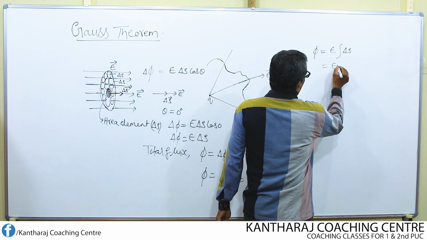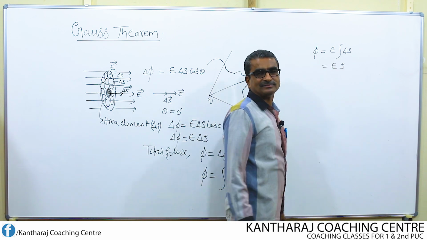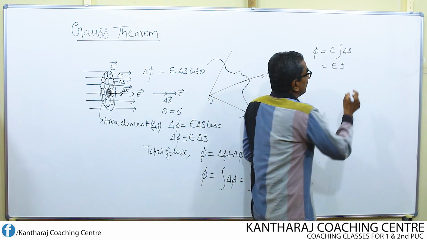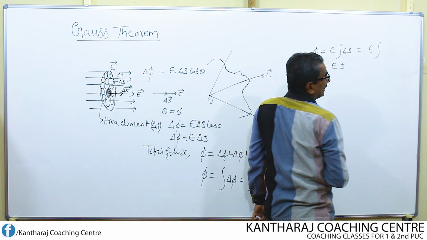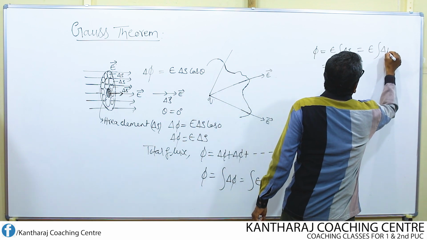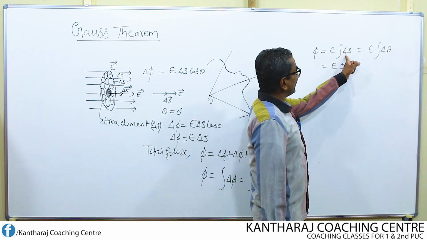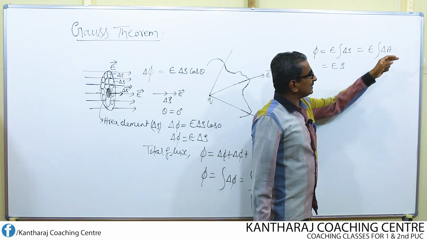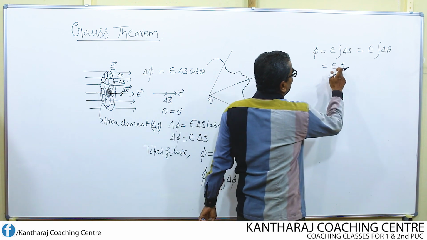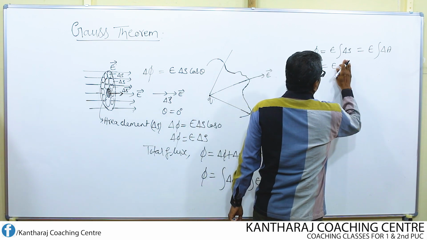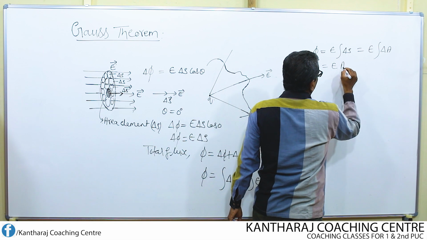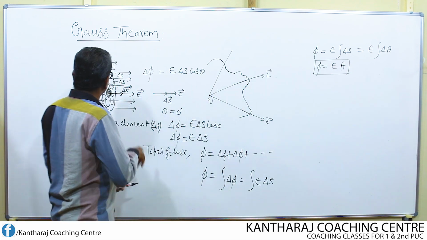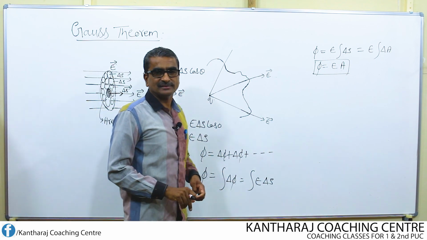I can write this as simply S. Instead of writing this in this form, I can also write E into delta A. That means area can be represented either by delta S or by delta A. So if I represent this by delta A instead of delta S, then E into the integral of delta A becomes A. So this is the electric flux through this entire surface.